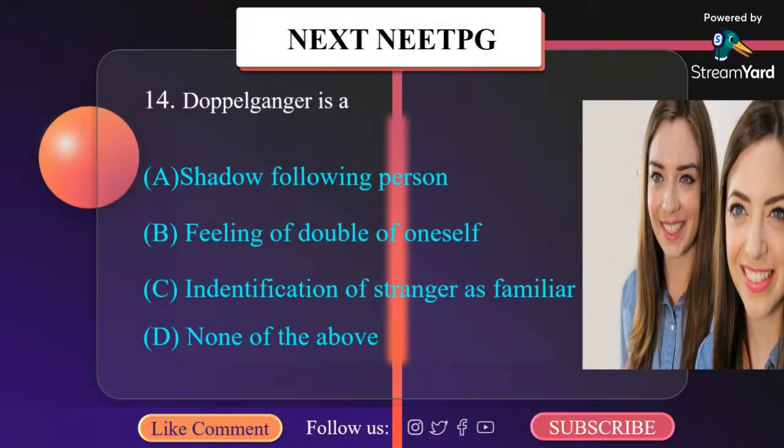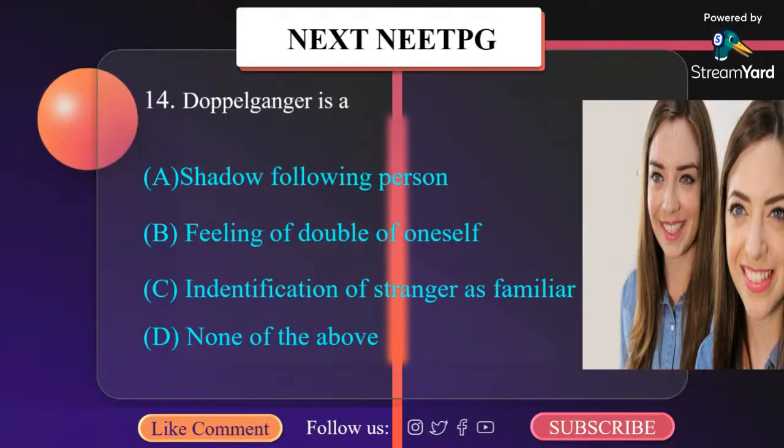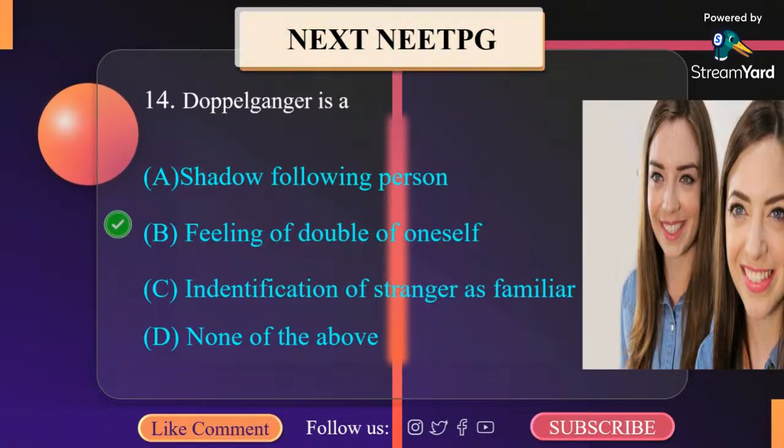Doppelganger is a shadow following a person, a feeling of double of oneself, identification of stranger as familiar. It is a feeling of double of oneself. Doppelganger.